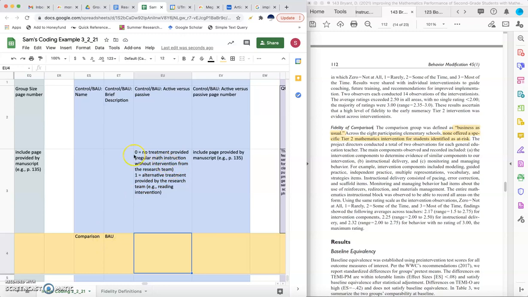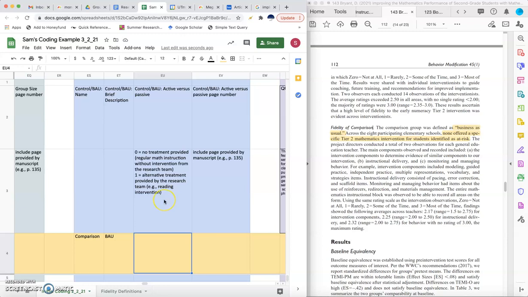So if it is a passive BAU, then that means there's no treatment provided at all. It's just regular math instruction, no support, no intervention from the research team. It's just kind of what they're getting in a typical day. So an active BAU would be something that the students are getting that isn't a math intervention per se, but it is additional instruction from the research team.